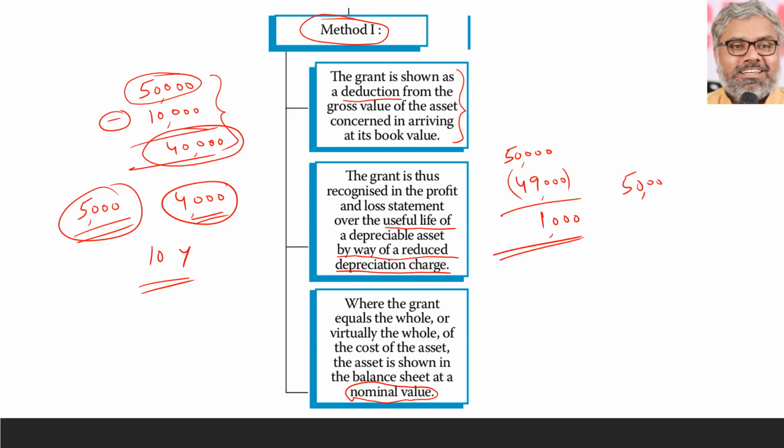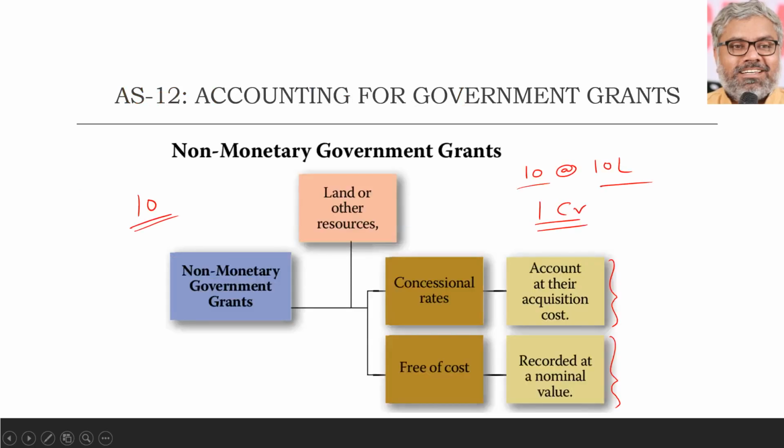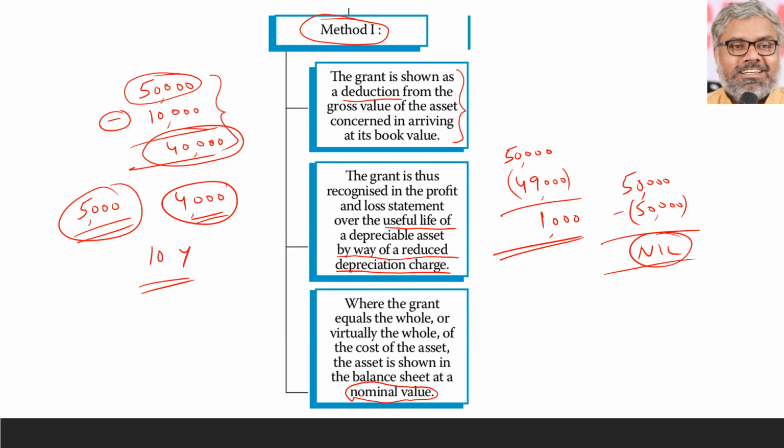Imagine the entire 50,000 rupees the government is giving. You cannot say 50,000 rupees is the cost of the asset, as the entire money is given by the government, so there is no asset. No, you cannot take it like that. That again becomes as good as a non-monetary government grant free of cost, because it is giving the asset free of cost. In this case, it gives full money to buy the asset. Both are effectively the same. But you cannot say I will record nil. You have to record it at 1 rupee, 10 rupees, or 100 rupees. Some nominal value it has to be recorded at. That's a rare scenario, but still.